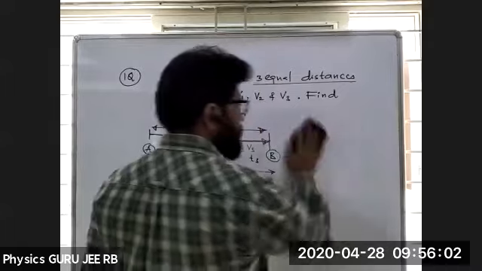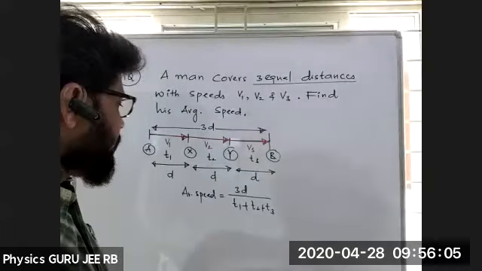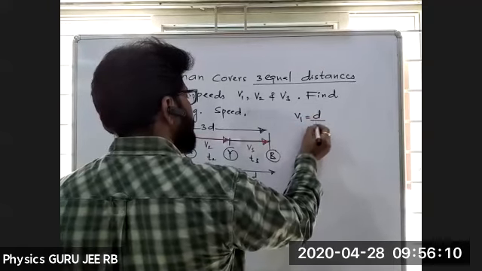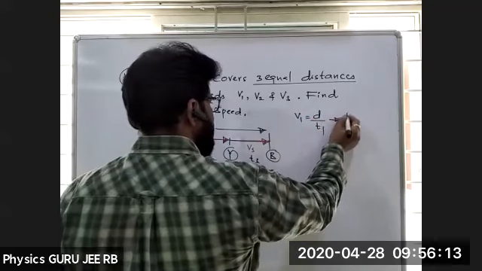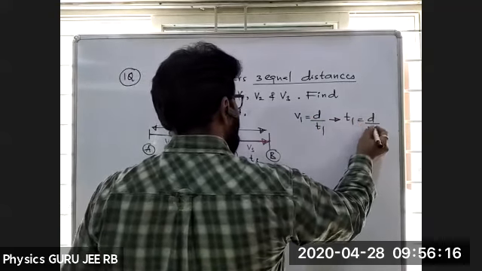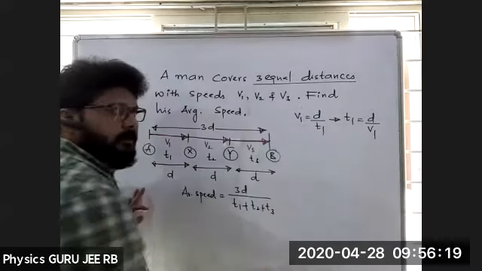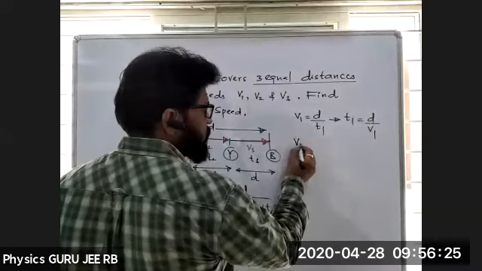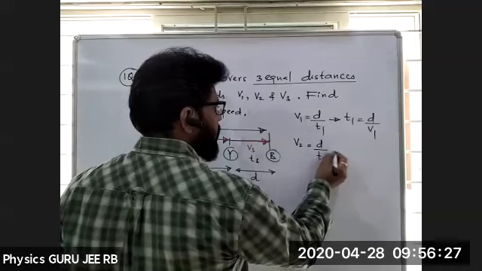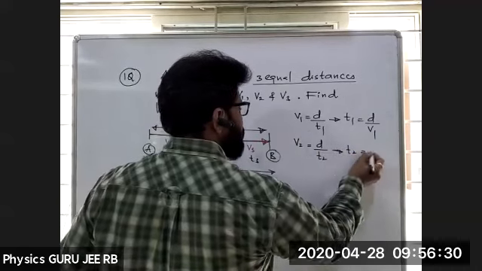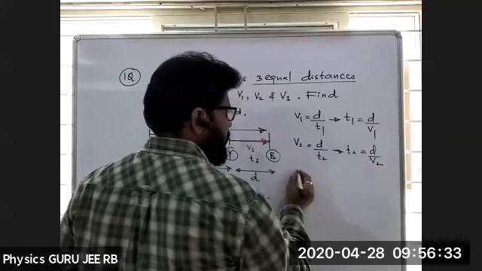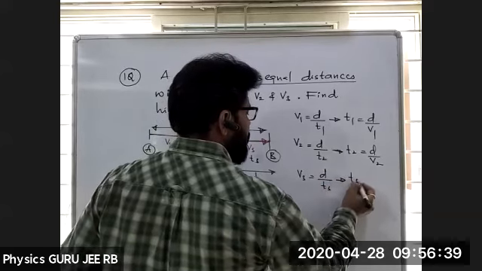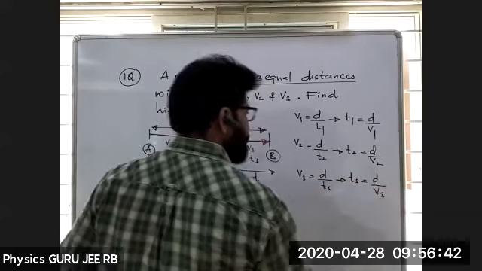Now you can see here, what is T1? V1 equals D by T1, so T1 equals D by V1. Similarly, V2 equals D by T2, which means T2 equals D by V2, and V3 equals D by T3, which means T3 equals D by V3. That's all.